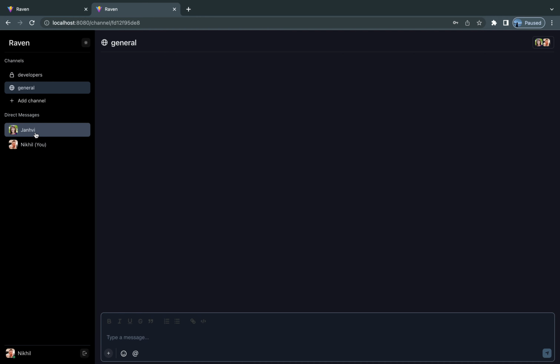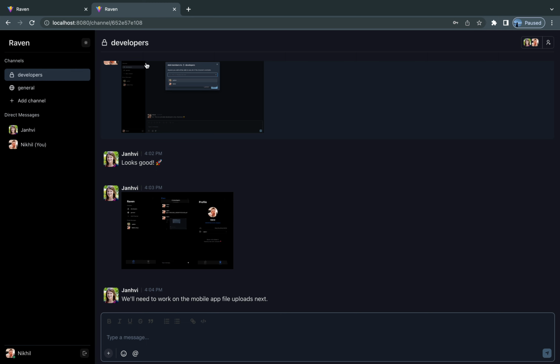Additionally, you can also send direct messages to users. You can also send direct messages to yourself, just like in Slack. The app supports both dark mode as well as light mode.